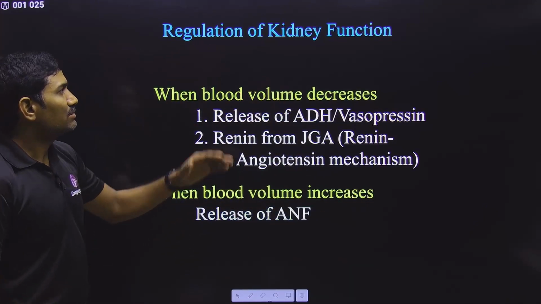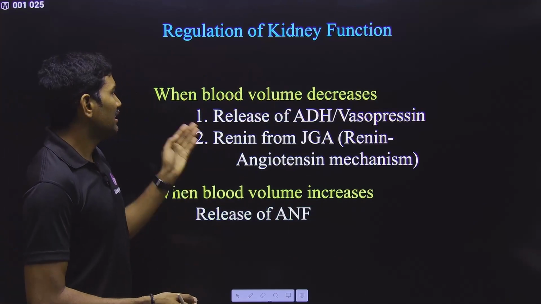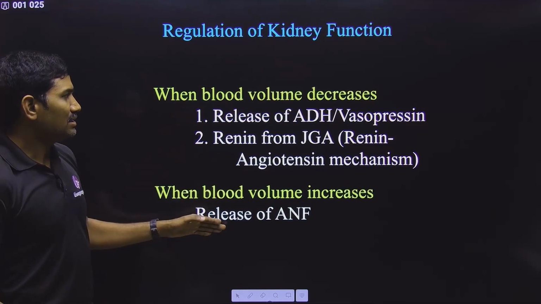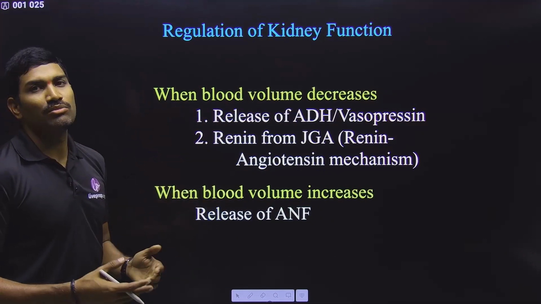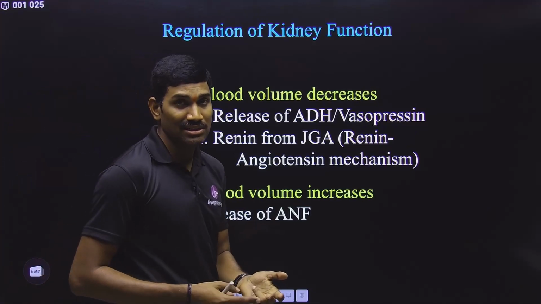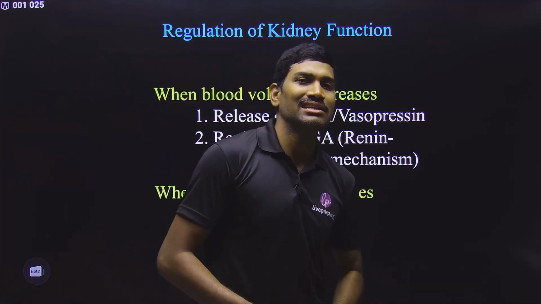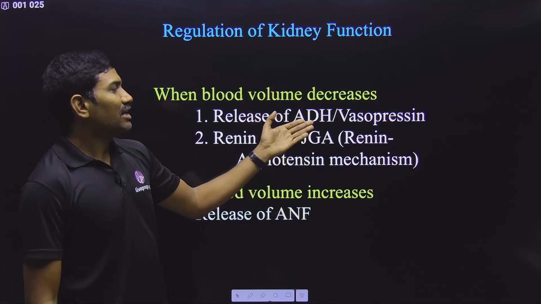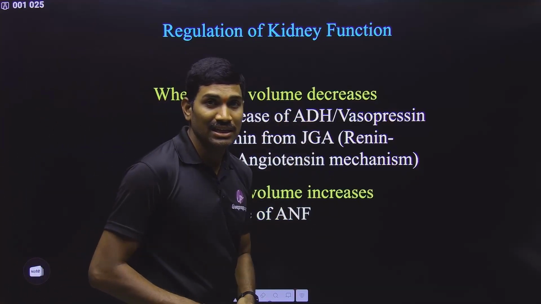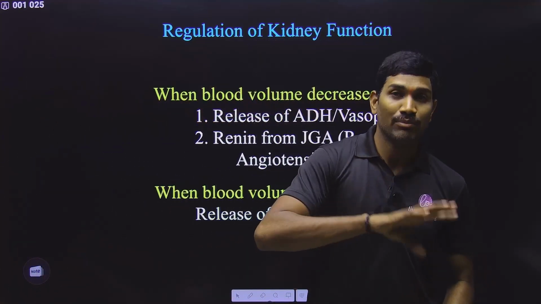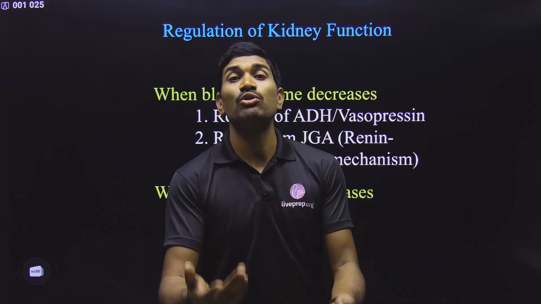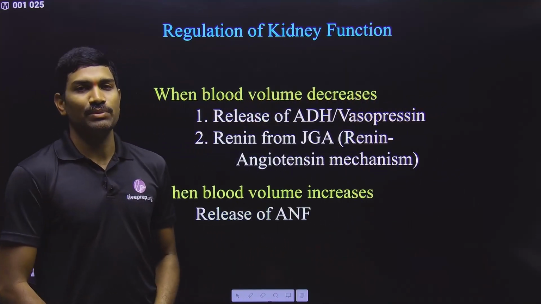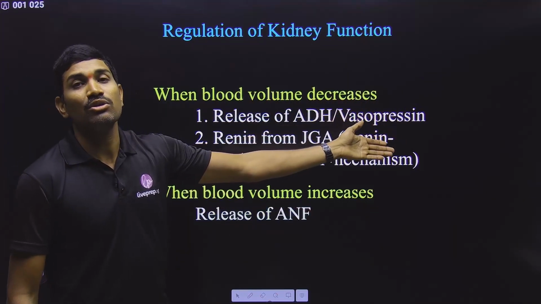Clear? Next one. Regulation of the kidney function. Here they are talking about a total of 3 mechanisms. First thing is when blood volume decreases or blood pressure decreases or glomerular filtration rate decreases, then what happens? There are 2 mechanisms. Now antidiuretic hormone, also called vasopressin, is actually produced by the hypothalamus and released from the neurohypophysis. Yes or no? Posterior pituitary. So it will be released from the neurohypophysis.